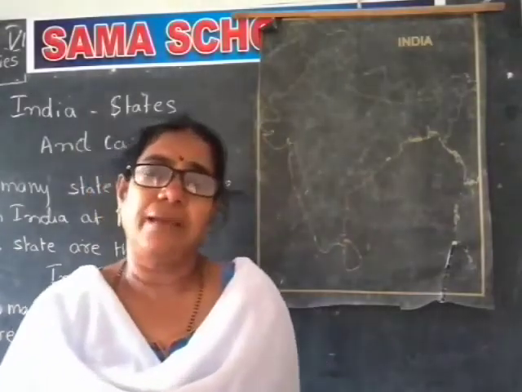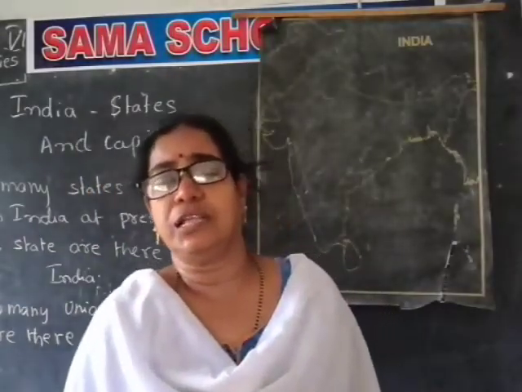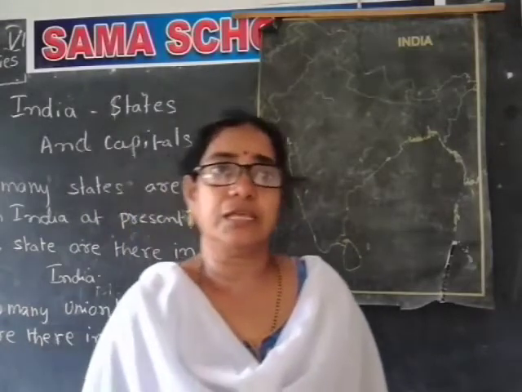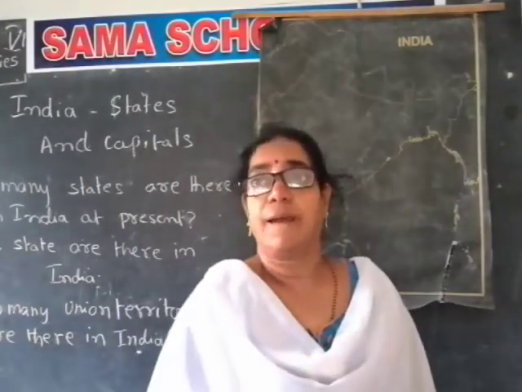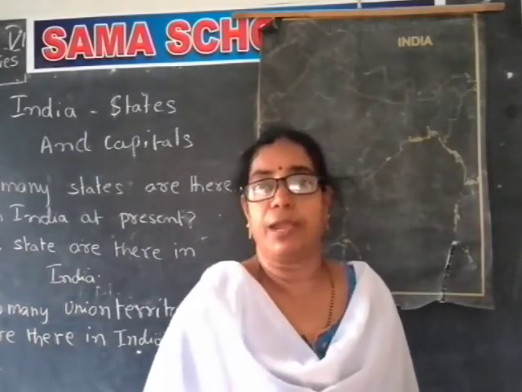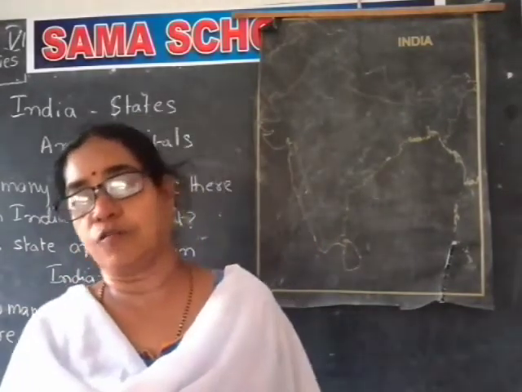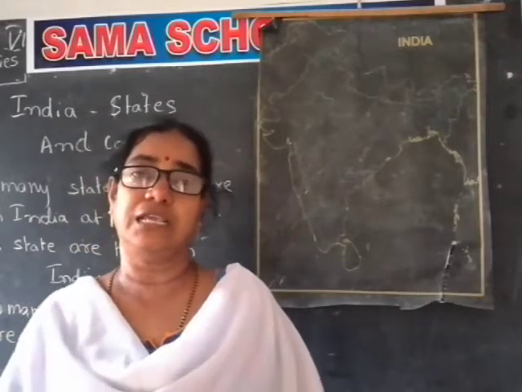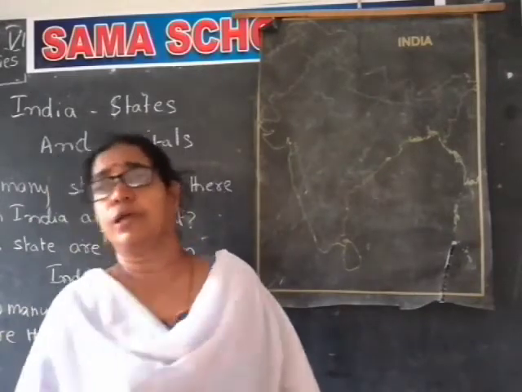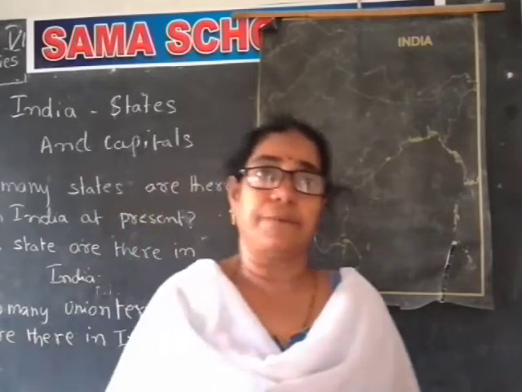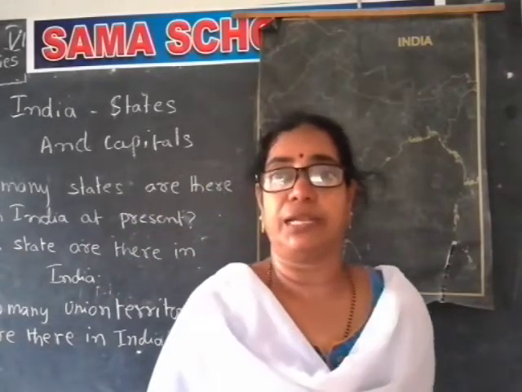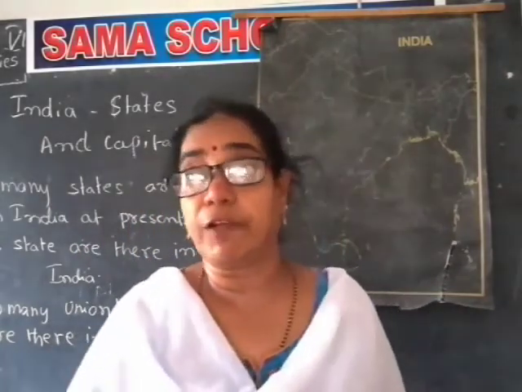At the beginning, there were only 14 states and a few union territories. But because of the demand of the people, states were separated based on their language. When Telangana and Andhra Pradesh were separated, it became 29 states.